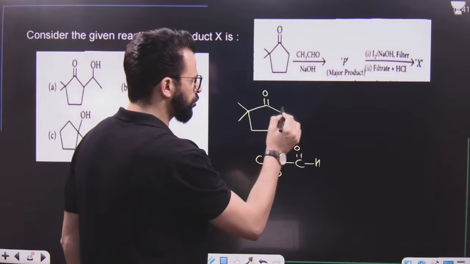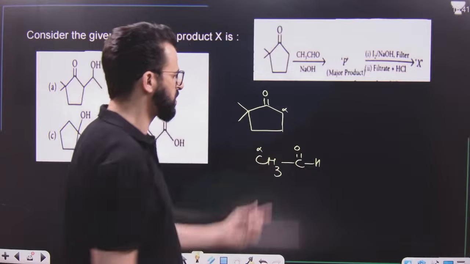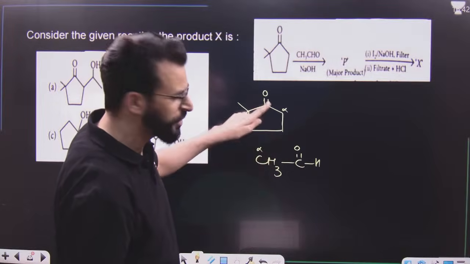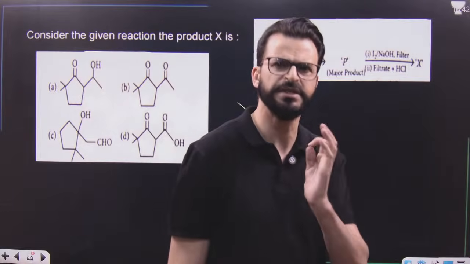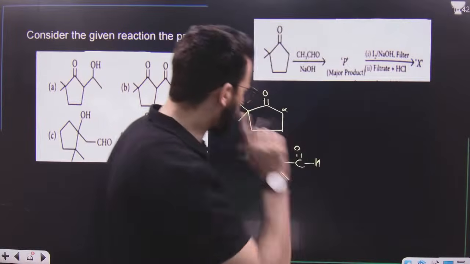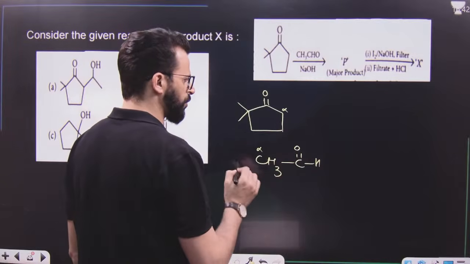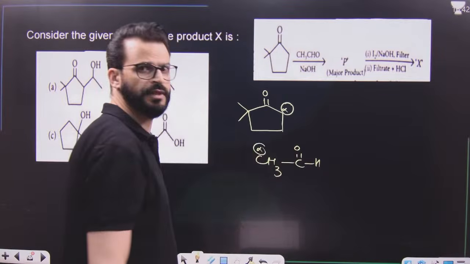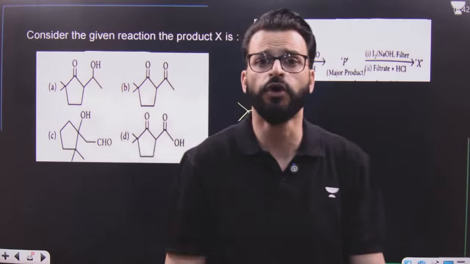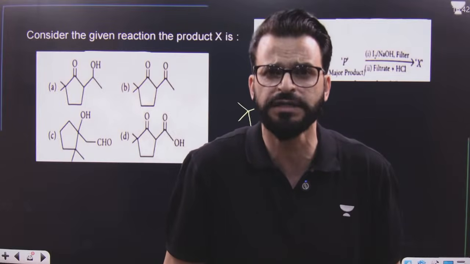This ketone is having alpha hydrogen. This is also having alpha hydrogen. So two different carbonyl compounds on treatment with NaOH but without heat. That means it is an aldol reaction. Now the question is, should we remove hydrogen from this position or this position? Remember always, remove hydrogen from the alpha carbon